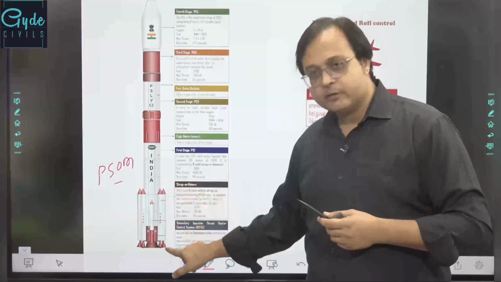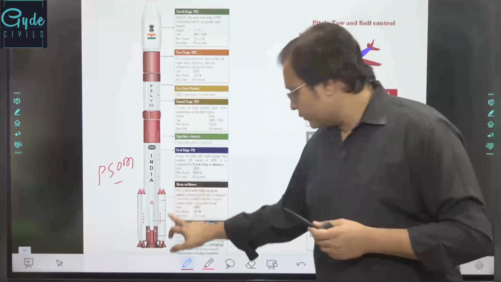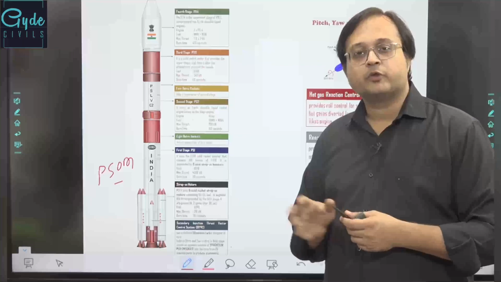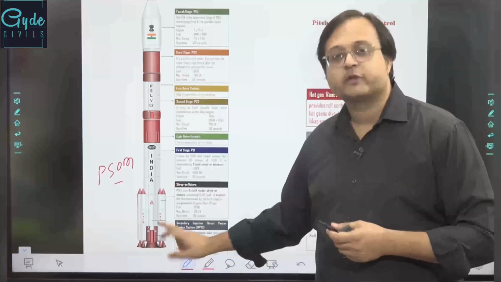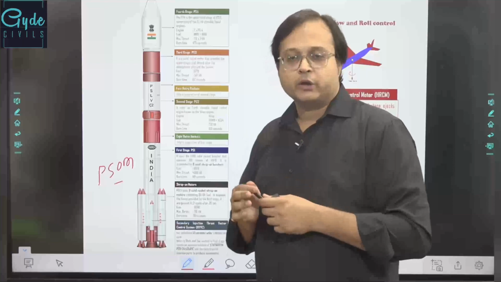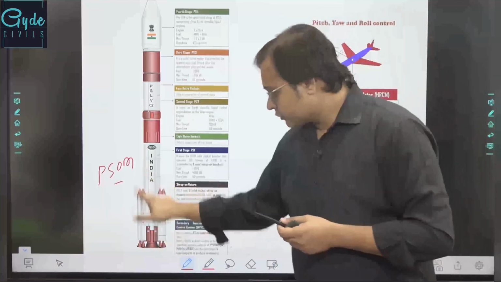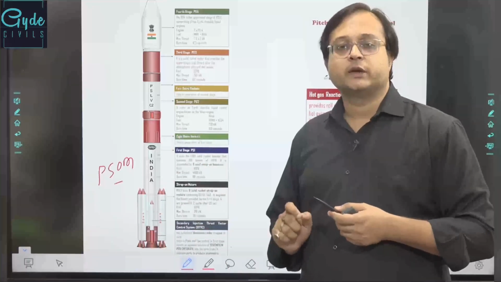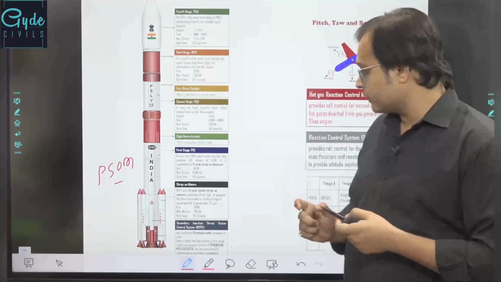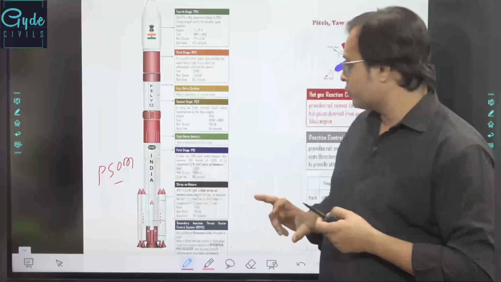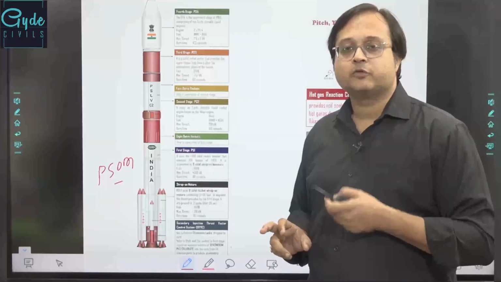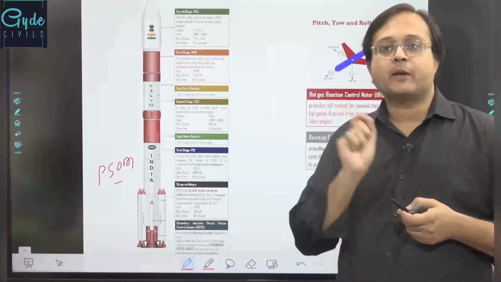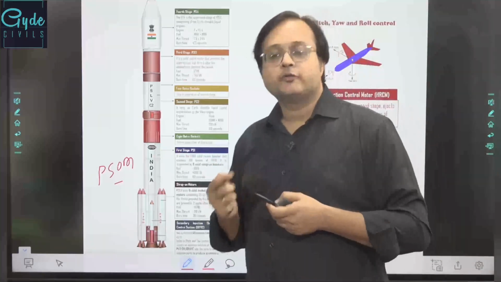These are filled up with the solid fuel system itself. Different variants will have different amounts of fuel filled in these boosters. 9 ton or 12 ton is the basic quantity of fuel which can be placed in these solid motors. Then you have the core motor, the S139 solid fuel motor, which will have 138 tons of solid fuel. Together, these two would create the primary stage, or the first stage, of the PSLV.